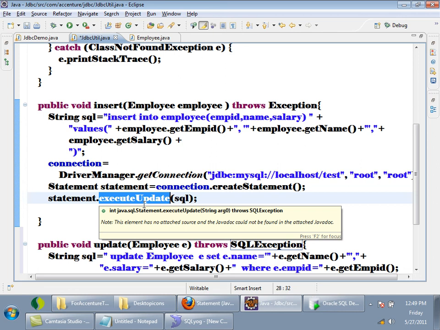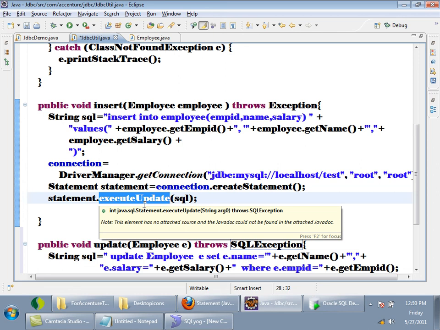Let us assume, for the first time whenever I am passing a query to the database, I can ask the database to cache the compiled version of the query. From the second time, if I fire the same query, what can happen? The same compiled query which is in the database cache can be reused. So we can avoid all the redundant steps like parsing, optimizing, compiling. The performance can be increased, right?